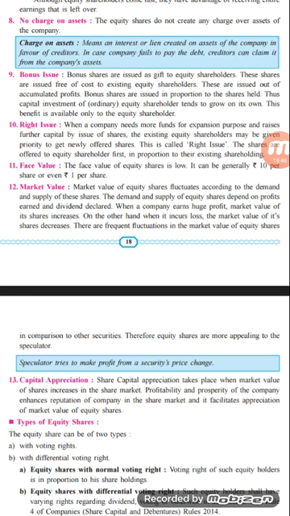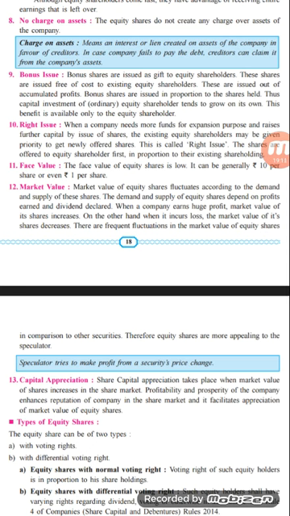And whenever the management of the company uses that particular amount, they have to give bonus shares from that amount to all the equity shareholders of the company, because that amount basically belongs to the equity shareholders, and the company has retained such profit. So whenever they are using such amount, they have to pay the bonus from that amount to the equity shareholders of the company, and that will be paid in a ratio.